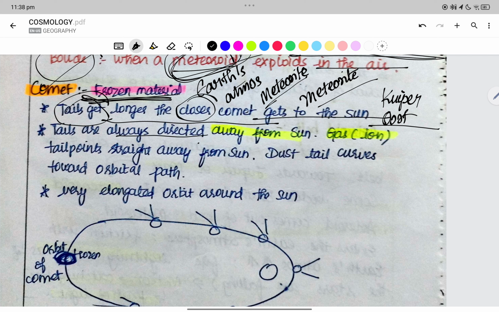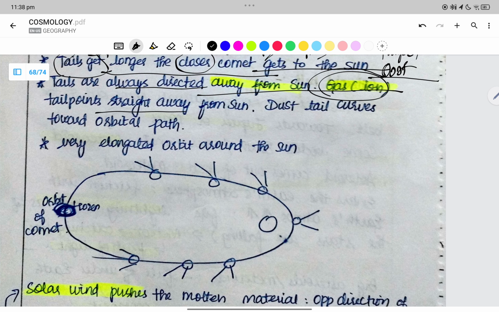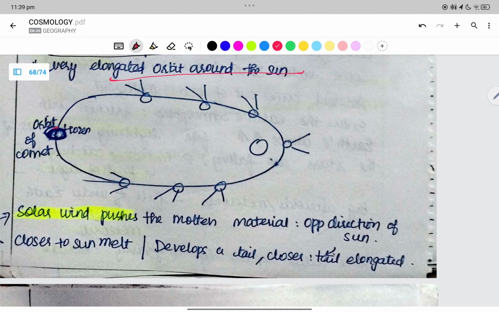The tail is always directed away from the sun. It is nothing but an ion or a gas. The ion tail points straight away from the sun. The dust tail, we say, curves towards the orbital path. The comet has a very elongated orbit around the sun.